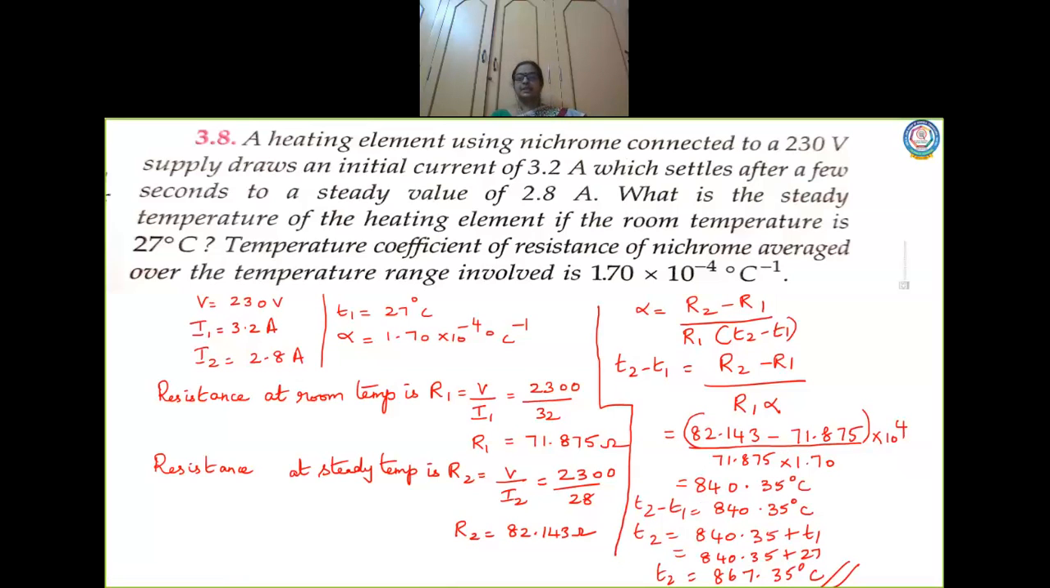Okay, clear children? Yes. So the topic we discussed today is internal resistance. Now go through the textbook and the topic, what is internal resistance, I want you to write once in your notebook, solve these problems and send me as homework.